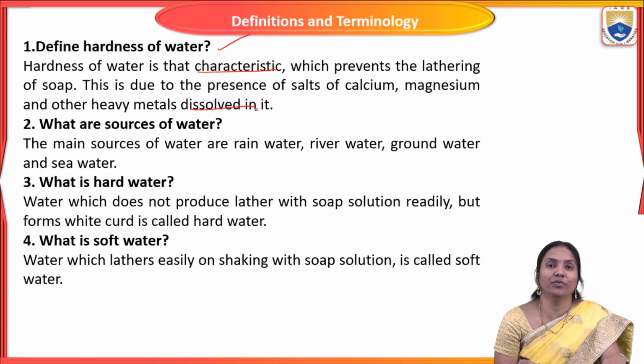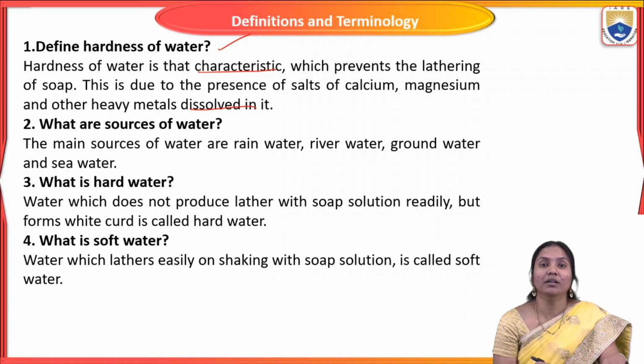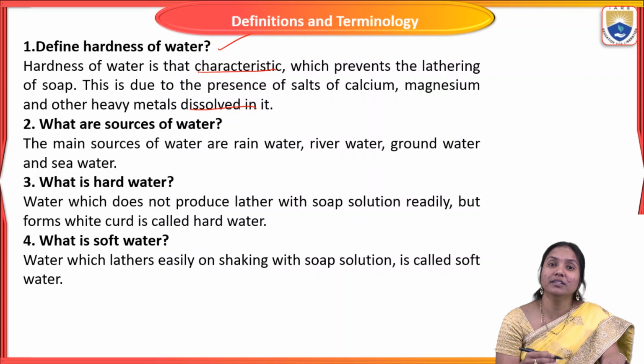So when we treat hard water with soap, it doesn't produce lather. Why doesn't it produce lather? Because of the presence of calcium and magnesium ions of bicarbonates, chlorides, sulfates, etc. present in water. So that is called hardness of water.